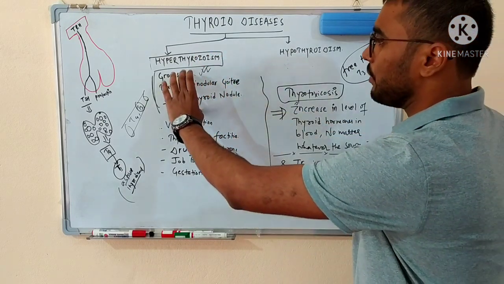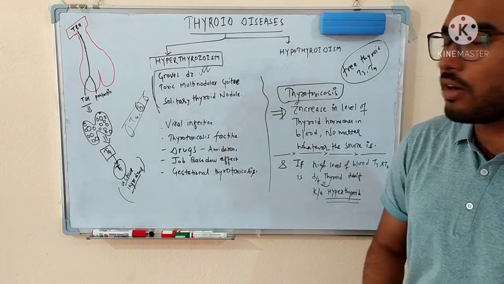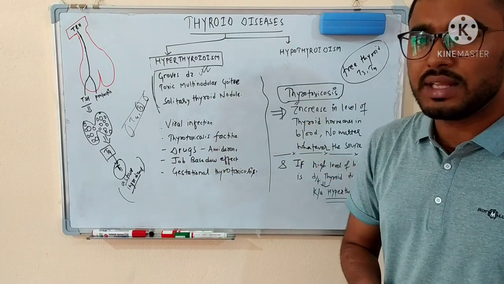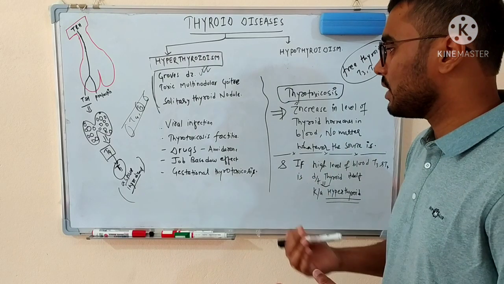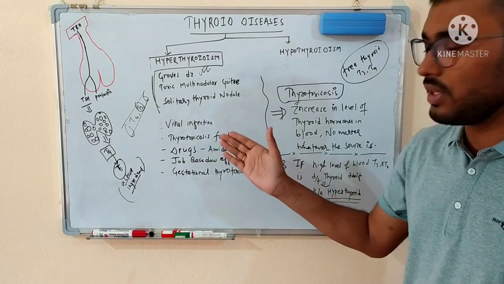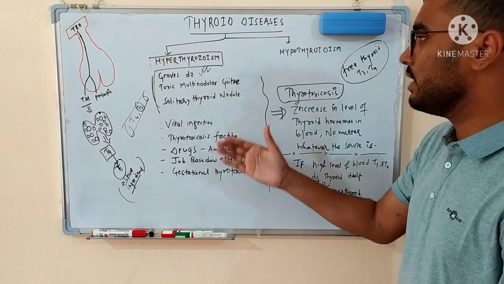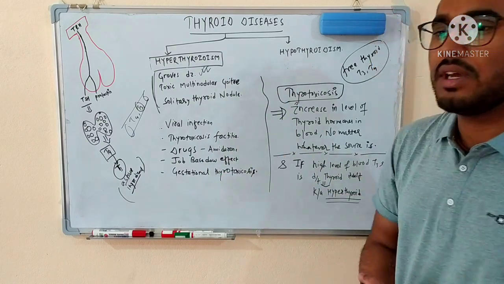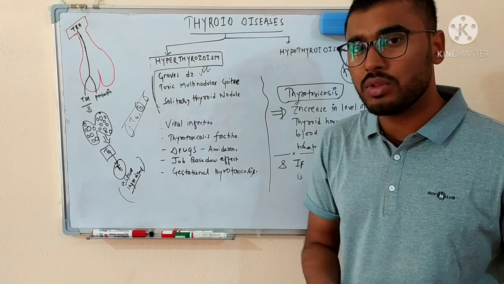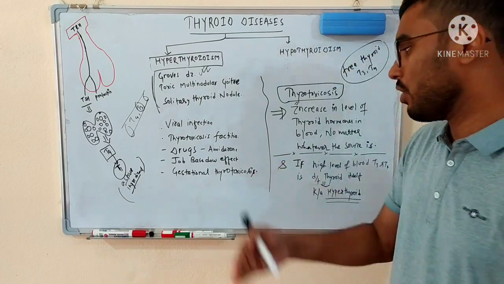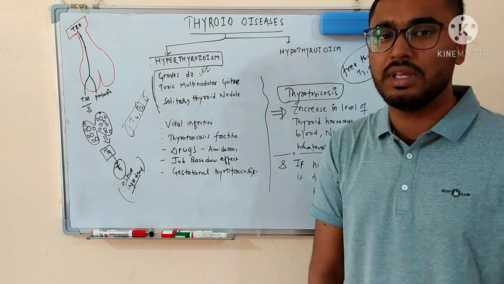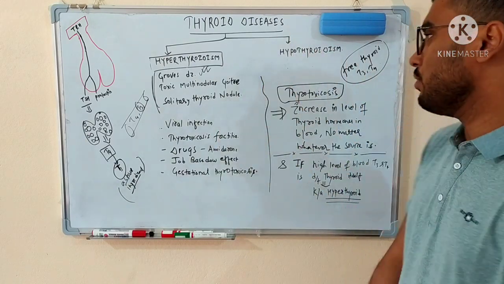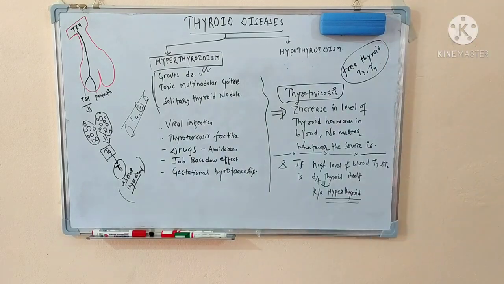They will ultimately result in an increase in the level of thyroid hormone, and there are other somewhat less common conditions, like viral infection that will cause thyroid inflammation and thyrotoxicosis. We'll talk about this. There are some drugs which will lead to an increase in the level of thyroid hormone, for example amiodarone, and there is an effect known as the Jod-Basedow effect. We'll talk about this also, and we will see how in pregnancy the thyroid level can sometimes increase. First of all we'll talk about hyperthyroidism, then we will go on to the hypothyroidism topic.